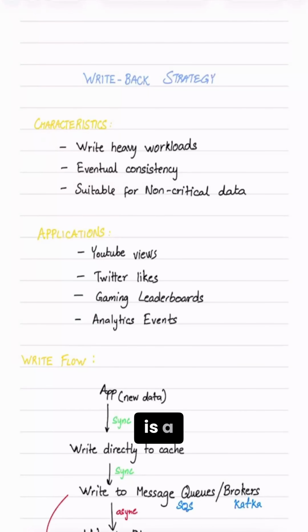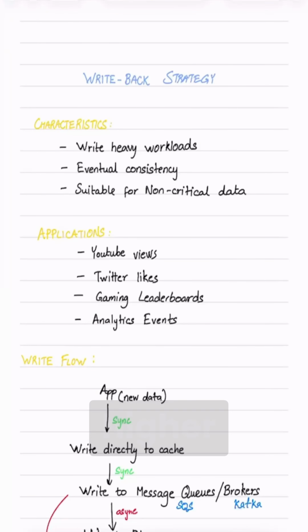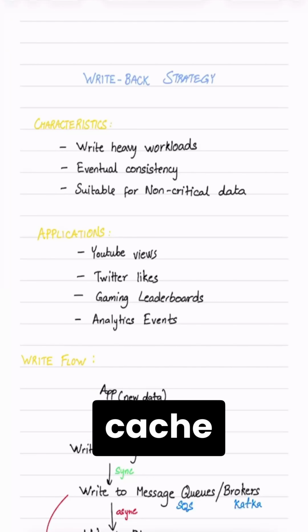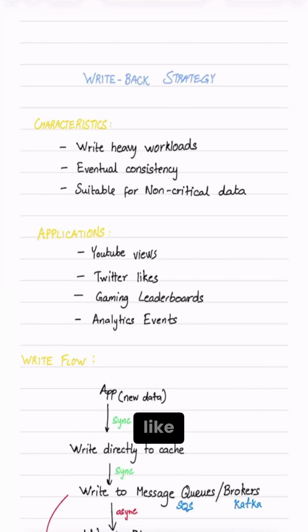Write back strategy is a high performance caching strategy. When the number of writes is significantly higher than the number of reads, it helps to improve performance. The data is first written to the cache and then to the database, so there can be some lag between them, and hence it's eventual consistency and not strong consistency.